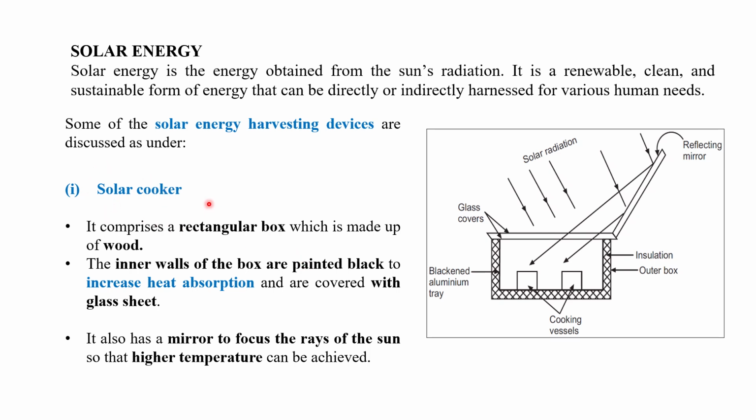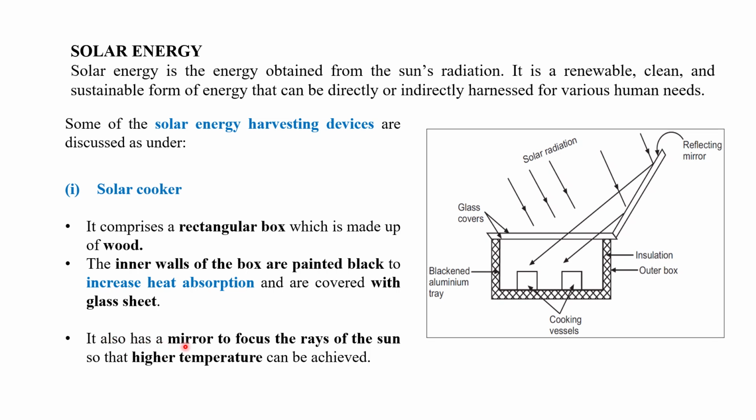So the first one is the solar cooker. How does the solar cooker work? It comprises a rectangular box, which is made of wood. You can see the figure here. The inner walls of the box are painted black to increase heat absorption and are covered with a glass sheet. You can see here the glass cover, solar radiation, reflecting mirror, the insulating box as the outer part, and cooking vessels, blackened aluminum trays.